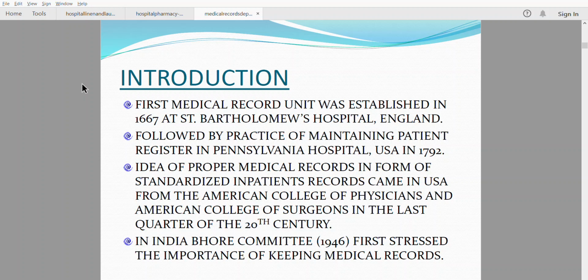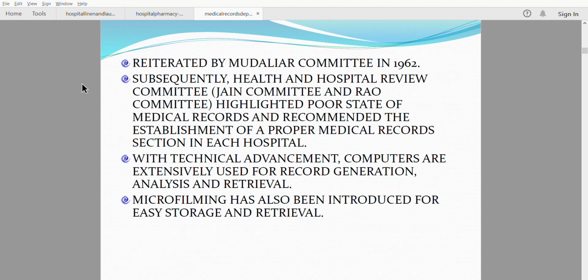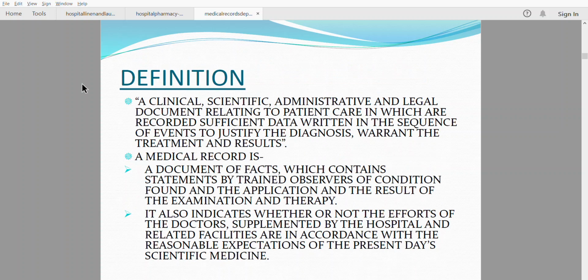In India, the Bhore Committee in 1946 first stressed the importance of keeping medical records. This was reiterated by the Mudaliar Committee in 1962. Subsequently, the Health and Hospital Review Committee highlighted the poor state of medical records and recommended the establishment of a proper medical record section in each hospital in India. This was proposed by the Jain Committee and Rao Committee. With technical advancement, computers are extensively used for record generation, analysis and retrieval. Microfilming has also been introduced for easy storage and retrieval.